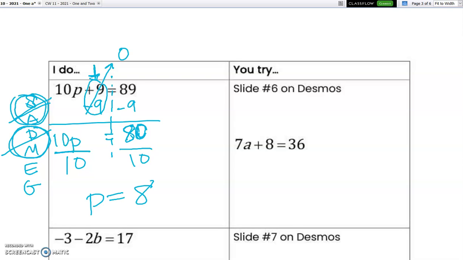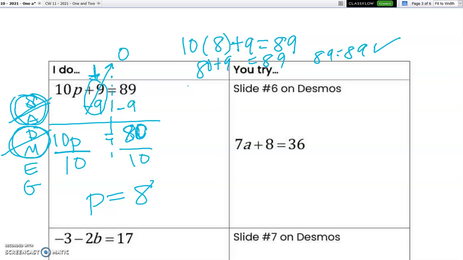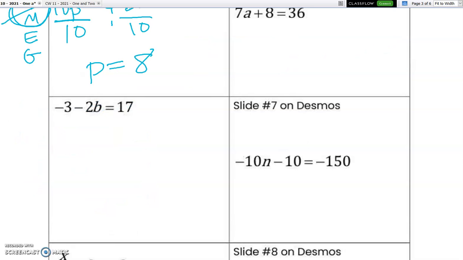Let's try a couple more. Oh, nope. First, we know it's correct if we can substitute it back into the original equation and it evaluates to be a true statement. We have 80 plus 9 is equal to 89, and finally 89 is equal to 89. So we've done this one correctly. All right, let's try another one.